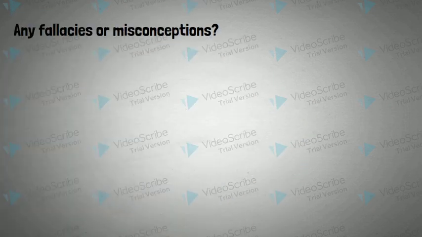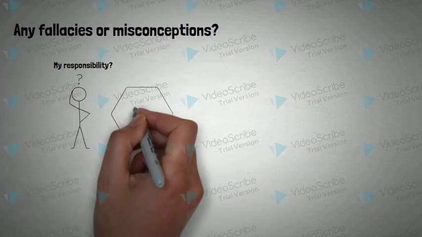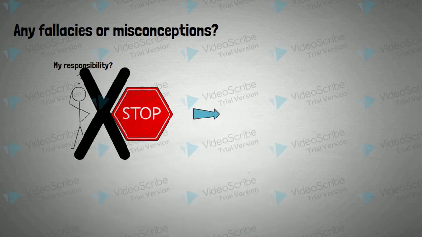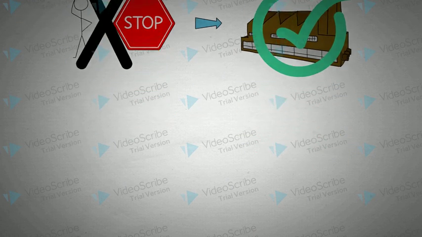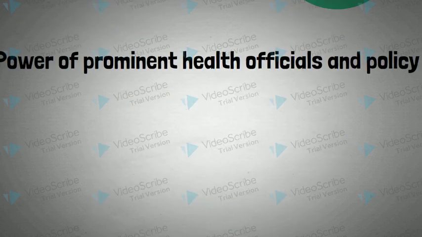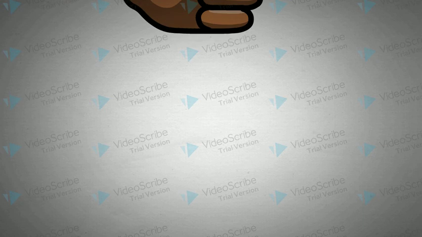A misconception is that individuals are responsible for reducing air pollution. However, the best way to protect public health is to reduce or eliminate air pollution caused by big industrial corporations. Public health practitioners and officials can put measures in place that control these corporations.